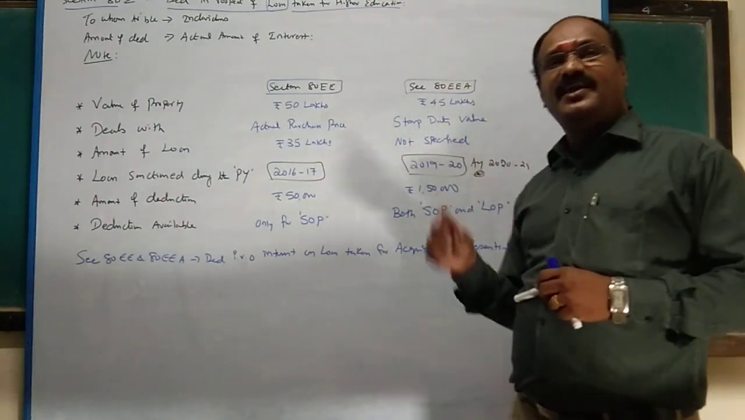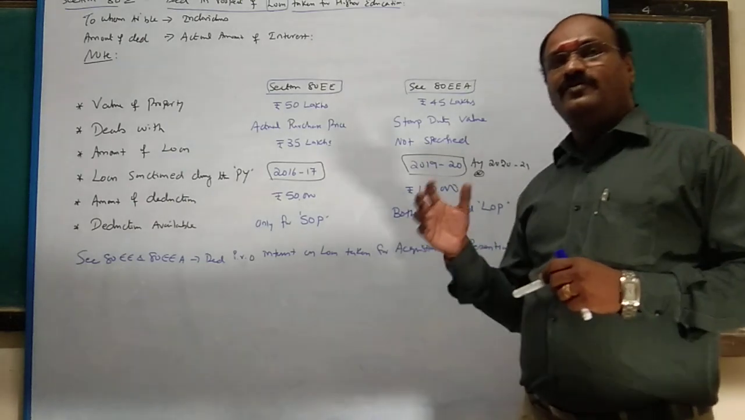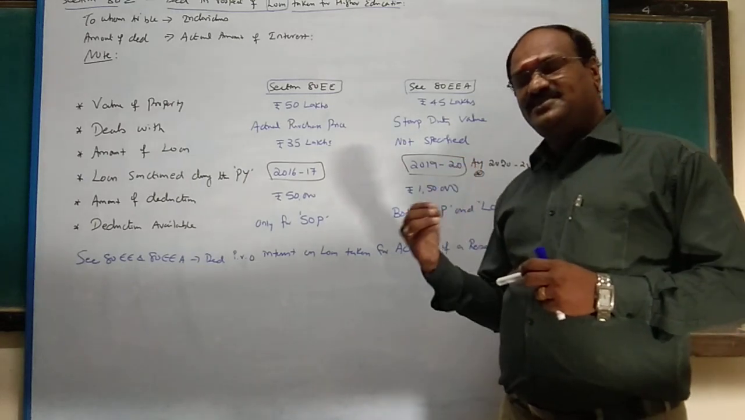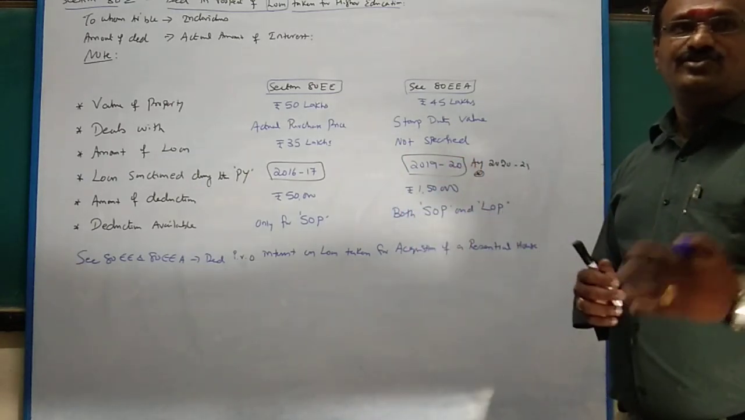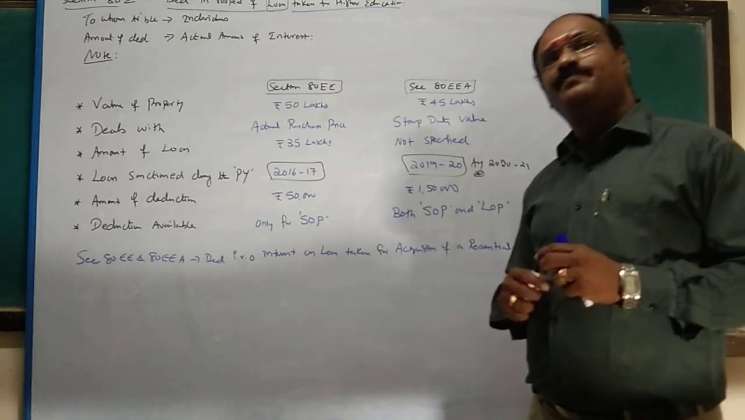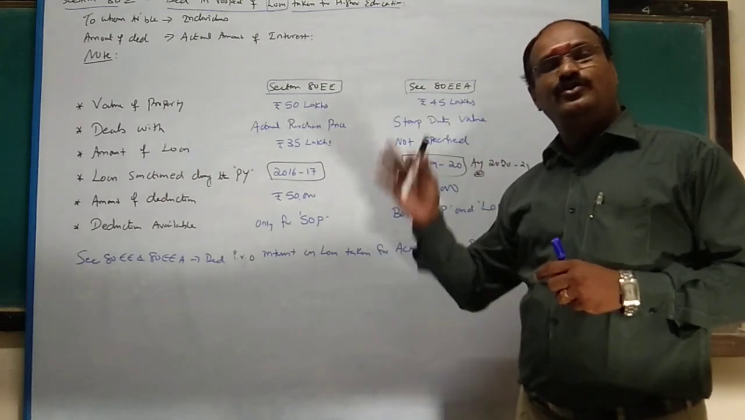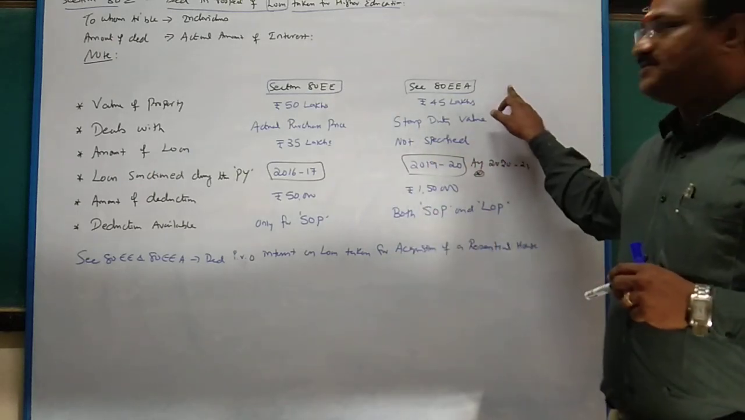One more section is there, 80EEB. That is nothing but interest on loan taken for the purpose of purchase or acquisition of an electric vehicle. For that also banks give loan. For that loan you pay interest, and that interest up to 1,50,000 you can claim under section 80EEB. Next we are going to discuss that.